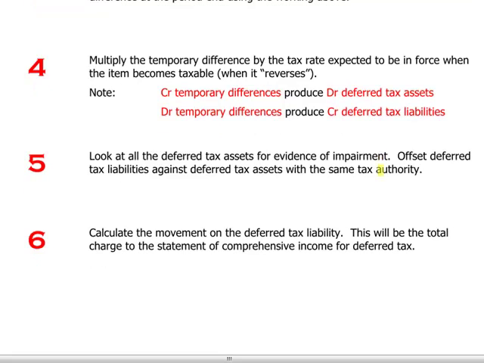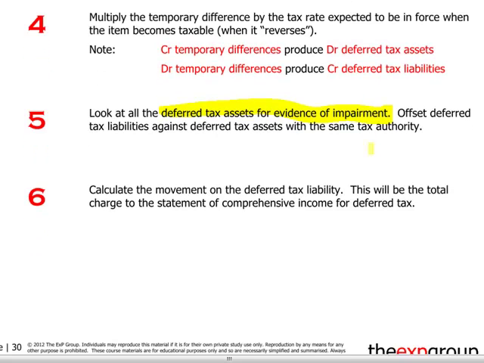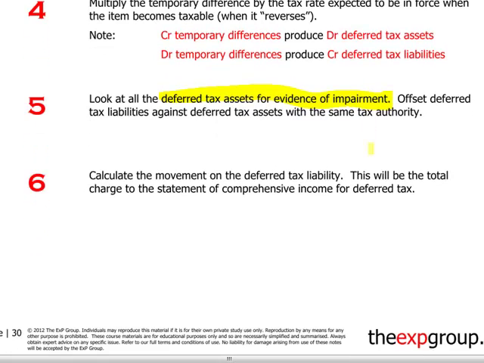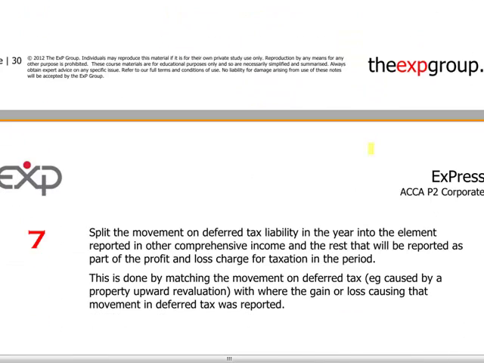We will look at all deferred tax assets that arise from this computation and we will look for evidence of impairment. What we mean by that is we have to make sure that we have sufficient taxable temporary differences in the future or sufficient profits in order to offset the deferred tax asset which is now recognized in the statement of financial position. Then we'll calculate the deferred tax liability and we'll charge it directly to the P&L.